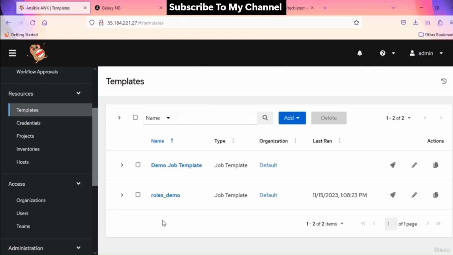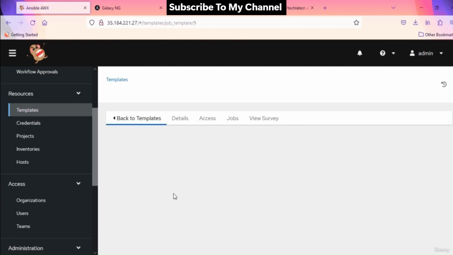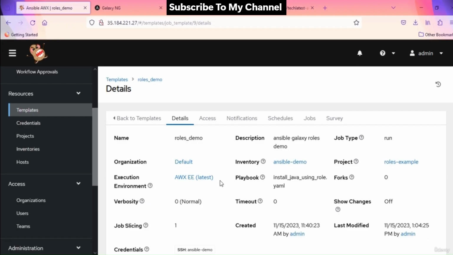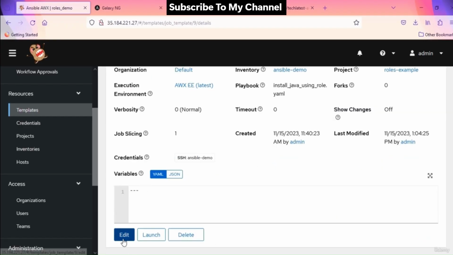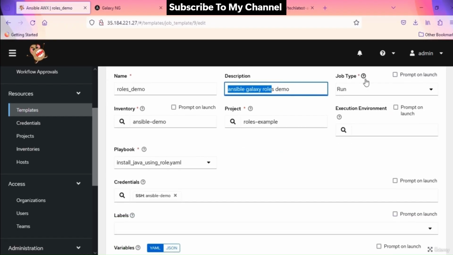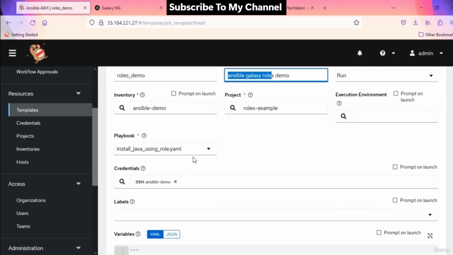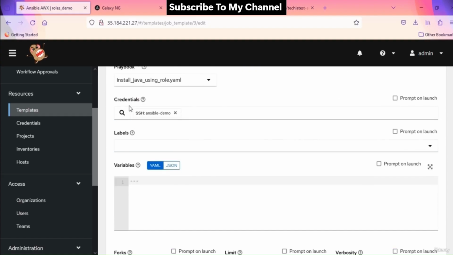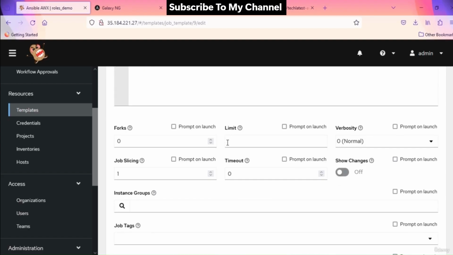Now let's see the final thing here, template. I have created this roles_demo template. Let's edit it and see what's inside it. Name, description, job type, run. Inventory is Ansible demo. Project is roles_example. Playbook is install Java using roles.yaml and machine credentials. Save the changes.